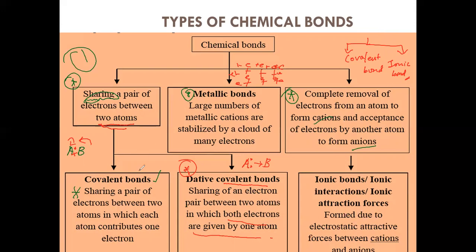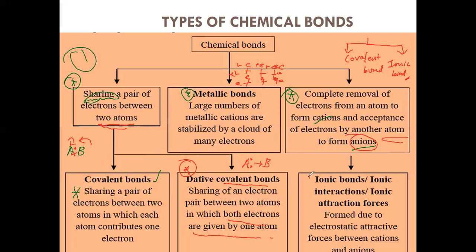Complete removal of the electron from an atom forms a cation. If you are losing an electron, that is a cation. At another place, there is a person to accept that electron, and that atom will be called an anion. So this is what we can simply say is the ionic bond.